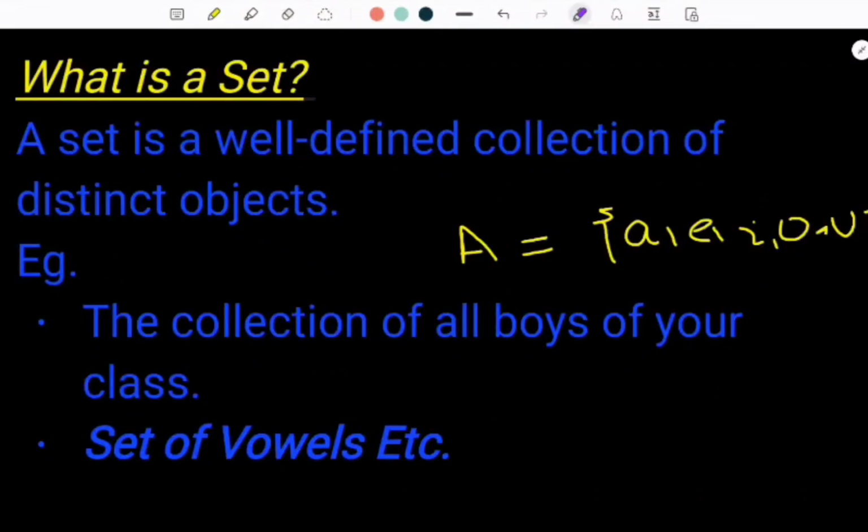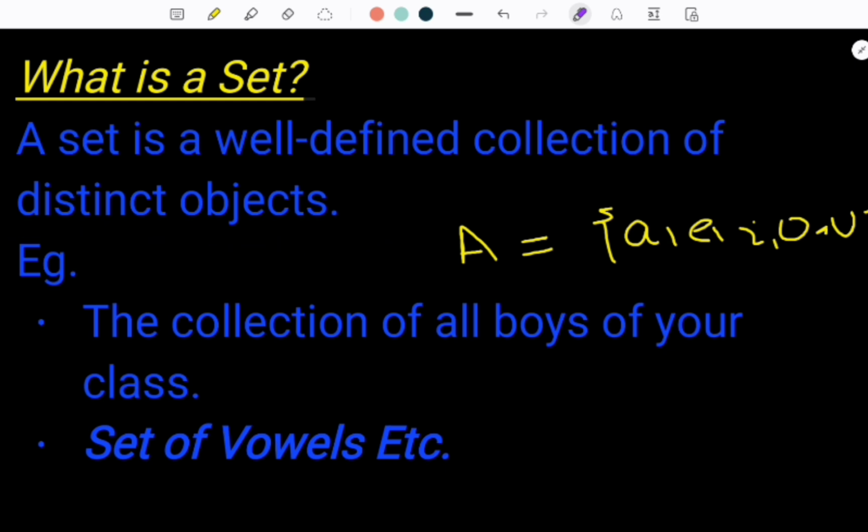In this class, we are going to have a detailed analysis of set theory. What is a set? A set is a well-defined collection of distinct objects. Example: the collection of all the boys of your class, the set of vowels, etc. It is a very simple definition of the set, but you must know two things: what is a well-defined collection, and what is the meaning of distinct objects?